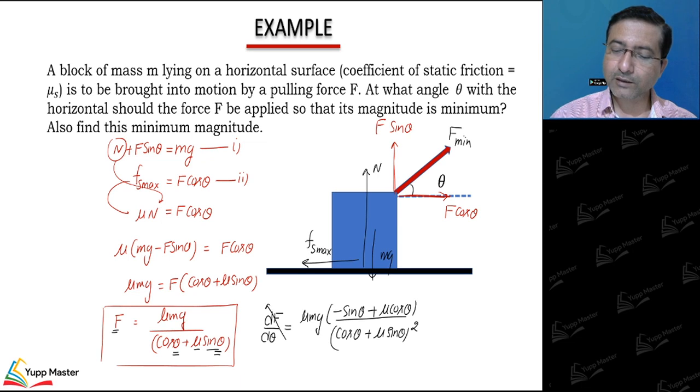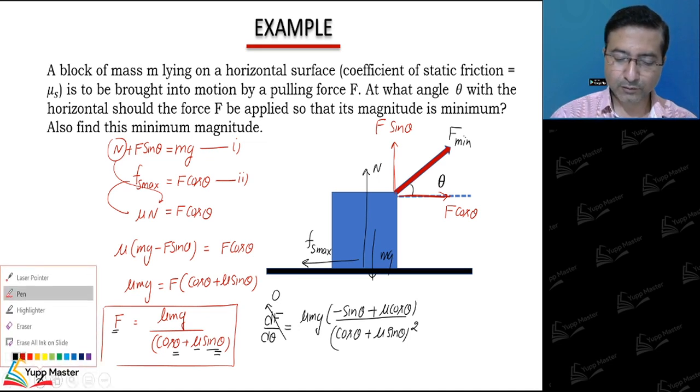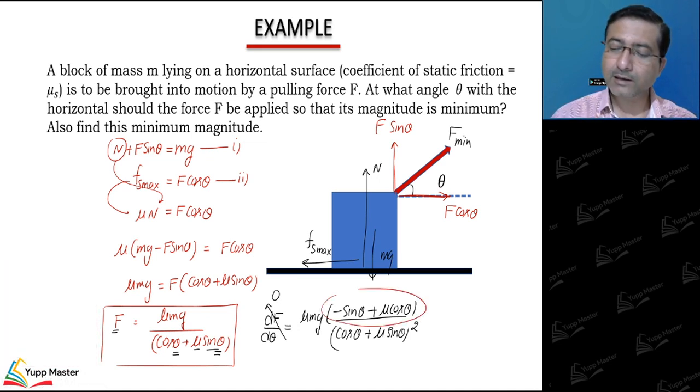If I equate this quantity to 0 to get the minimum force, then the numerator has to be 0. That means tan theta must be equal to mu, so theta is equal to tan inverse mu.